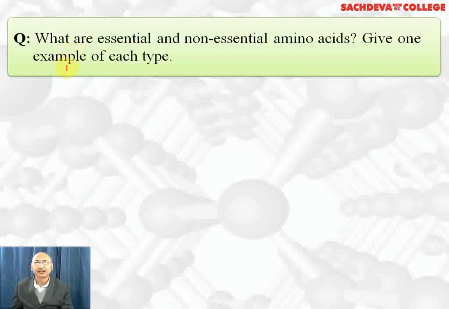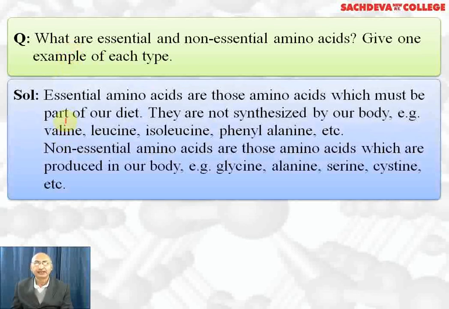What are the essential and non-essential amino acids? Give one example of each type. Essential amino acids are those which must be part of our diet. They cannot be synthesized in our body. There are 10 essential amino acids and 10 non-essential amino acids. So essential amino acids are valine, leucine, isoleucine, phenylalanine, etc.